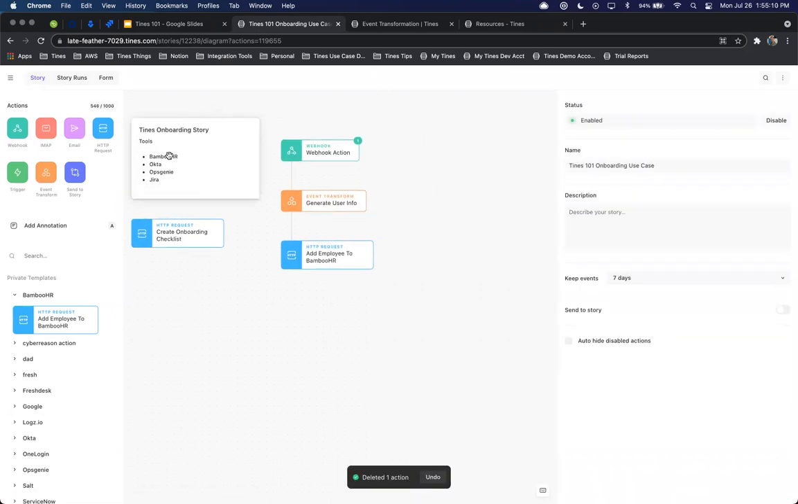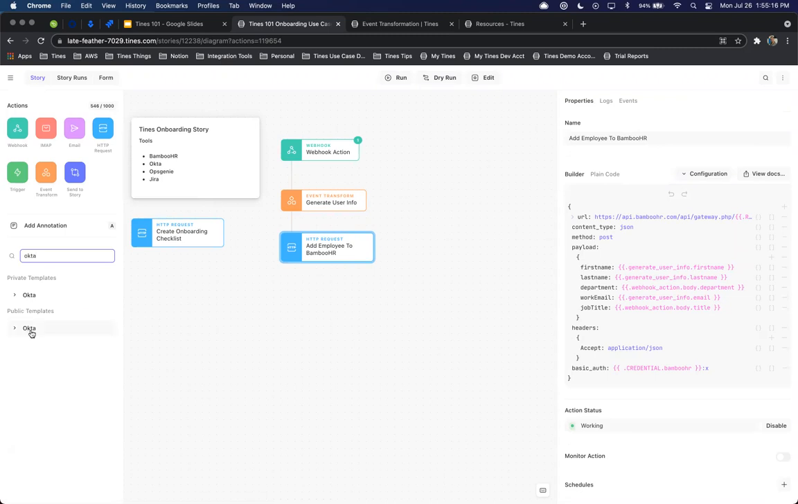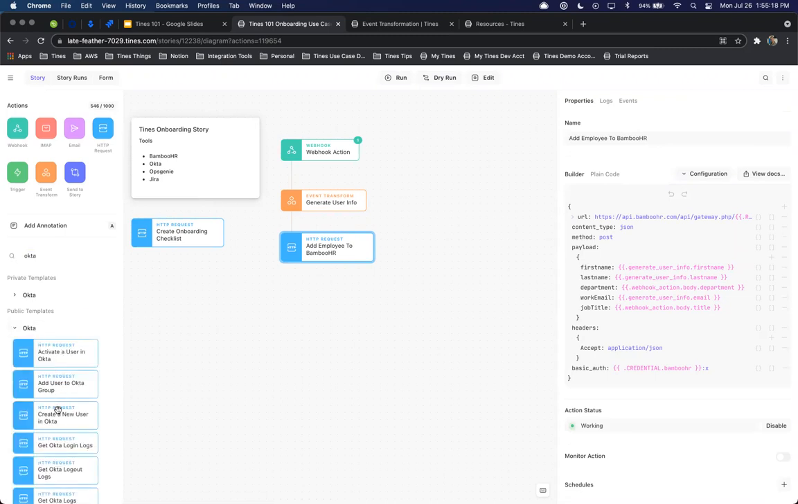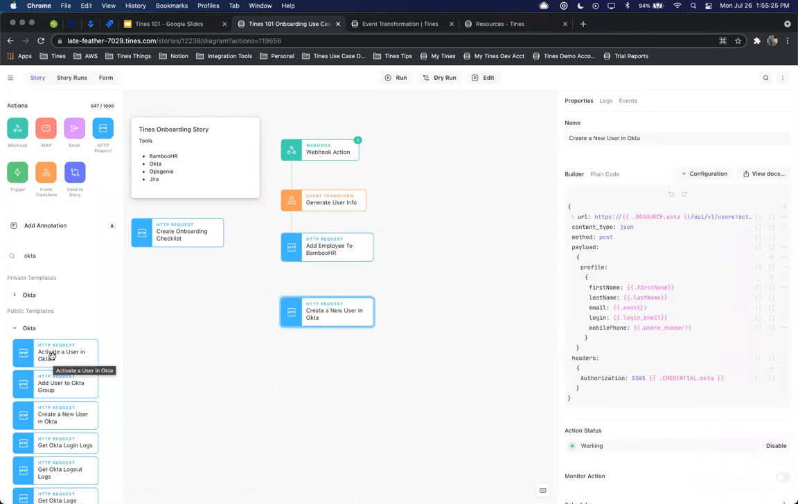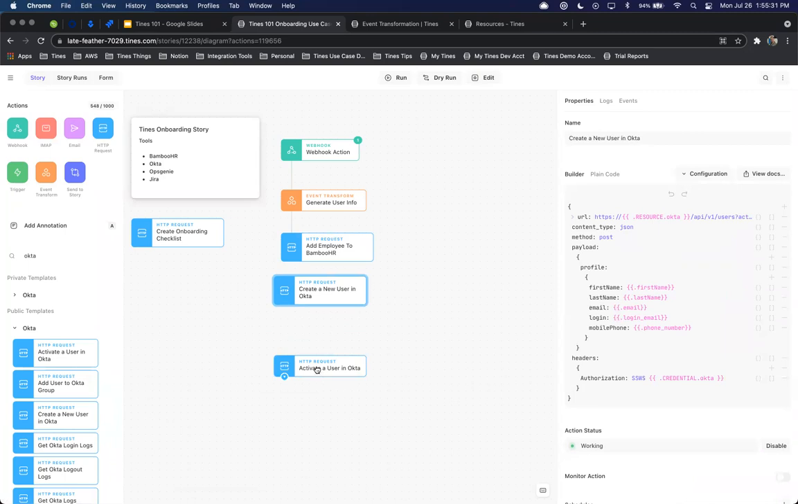Great. So now that we've added our BambooHR request, we can now move on and we can add in additional ones. Again, we want to add in Okta. And Okta is a unique setup where instead of just creating the user, they also have the ability to activate a user. So we're going to go ahead and drag and drop that over as well into this workflow. So that way we're immediately automating that task as well and just providing the activation link directly to the user in their email from Okta itself.